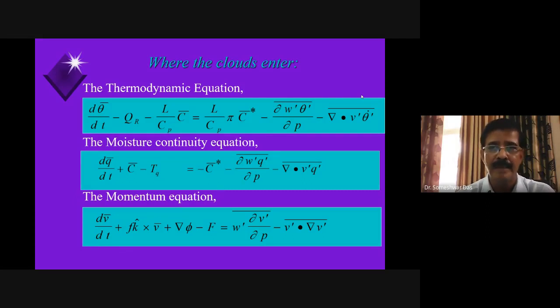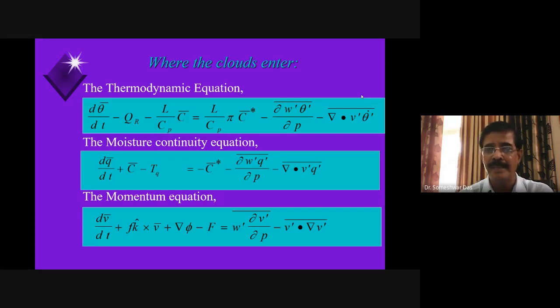But to their surprise, it did not match. There was a large imbalance between the radiative heating of the atmosphere and the sum of the terms computed from the thermodynamic equation.